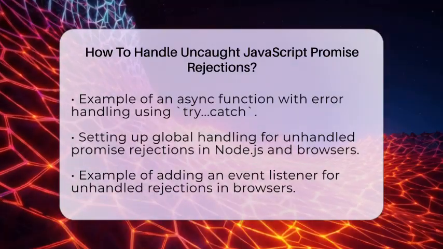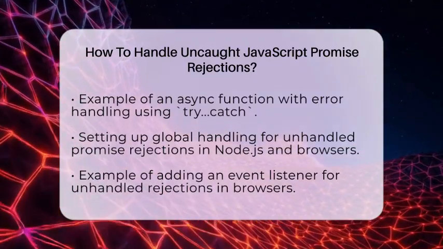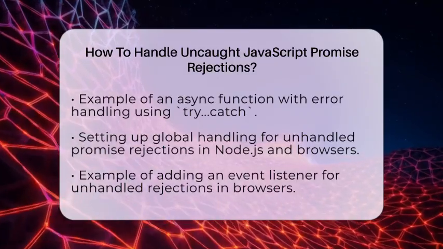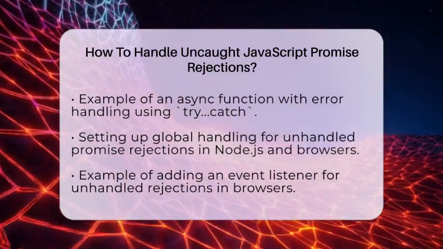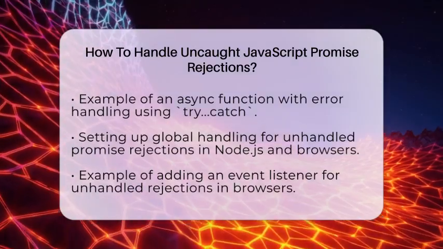For those times when a promise rejection goes unhandled, you can set up global handling for unhandled rejections. In both Node.js and browsers, you can listen for these rejections globally. This can help prevent your application from crashing silently.